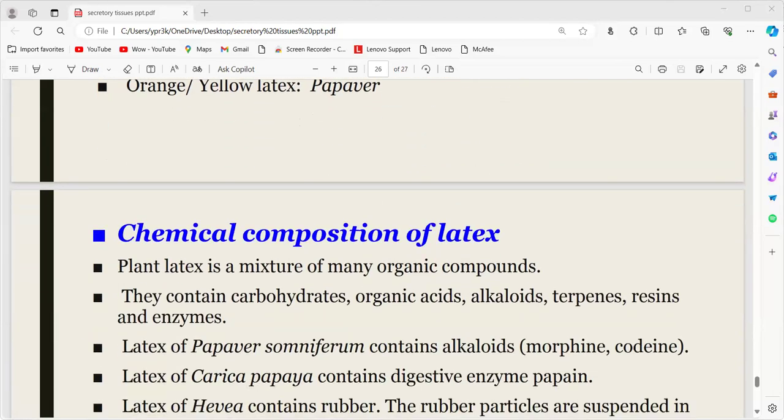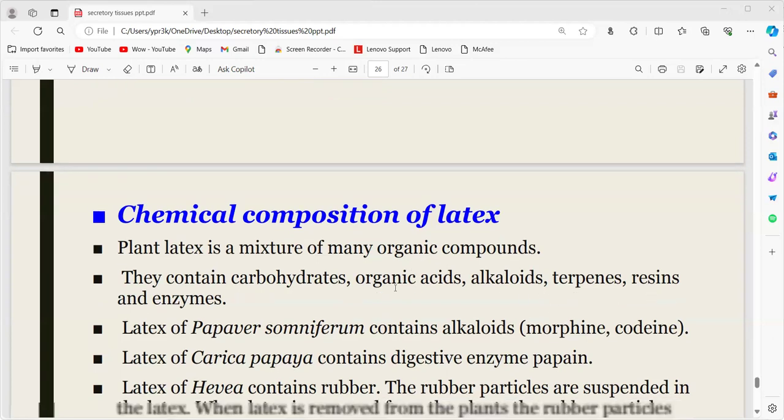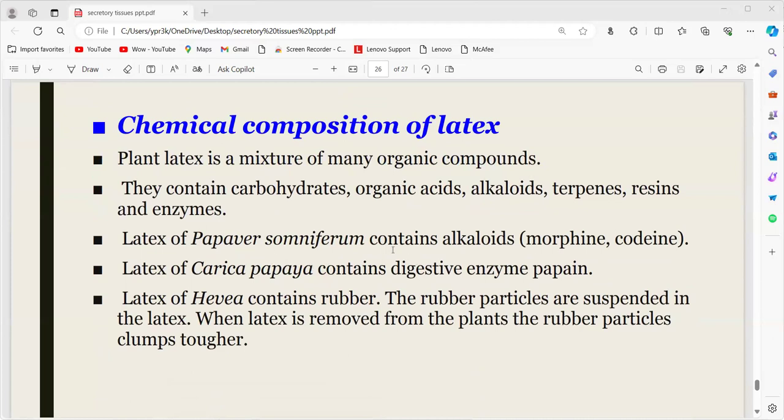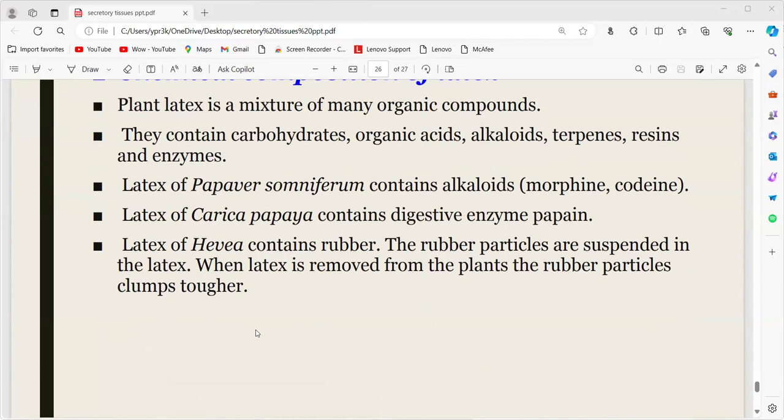Okay, next is the chemical composition of the latex. Generally plant latex is a mixture of many organic compounds, containing carbohydrates, organic acids, alkaloids, terpenes, resins and enzymes. The latex of Papaver somniferum contains alkaloids like morphine and codeine, whereas the latex of Carica papaya mainly contains the digestive enzyme papain. The latex of Hevea contains rubber. The rubber particles are suspended in the latex, and when the latex is removed from the plant, the rubber particles clump together.